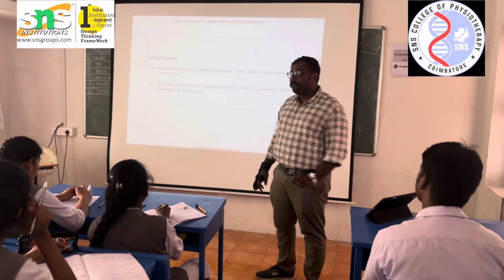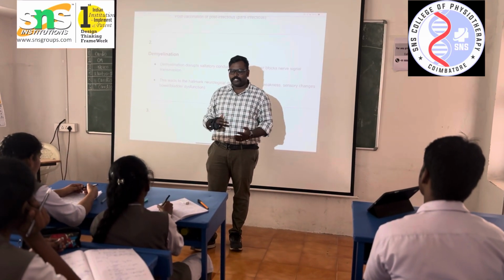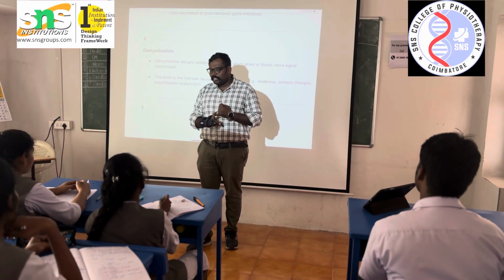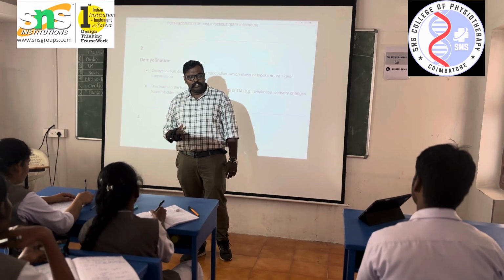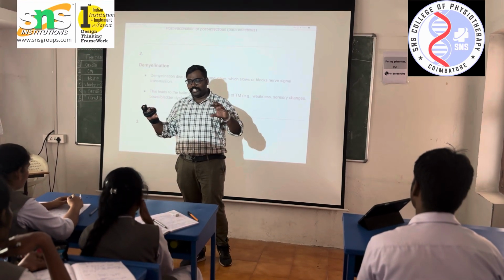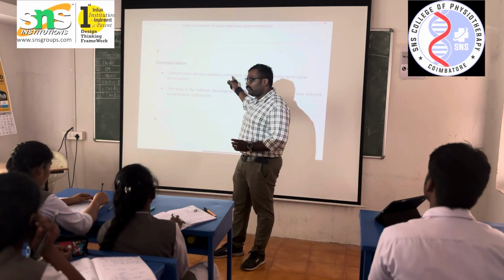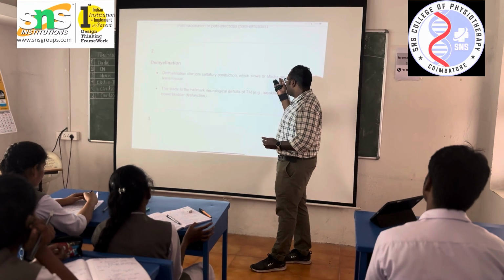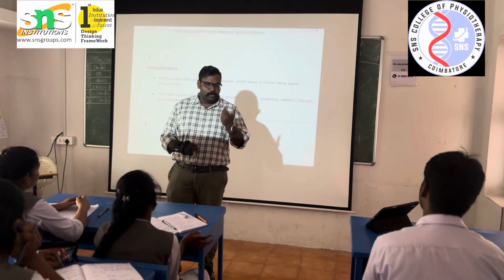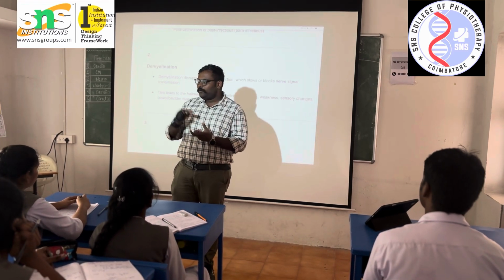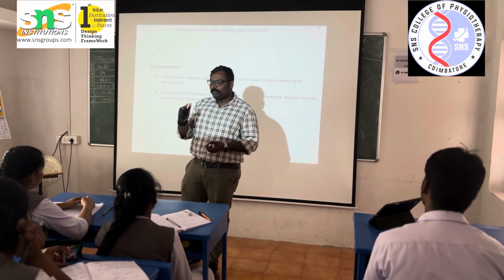It is the demyelination. This is the second stage of the pathophysiology. First, inflammation has occurred, and we saw the causes. Going for the demyelination. What is demyelination? The myelin sheath will go for degeneration. Now, it disrupts the saltatory conduction, which slows or blocks the nerve signal transmission. So the function of the myelin sheath is getting disrupted due to the damage, due to the inflammation of the myelin sheath.